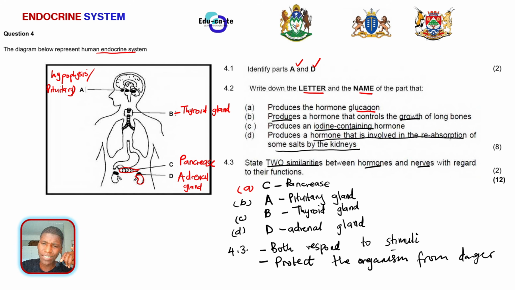Eventually, your muscles will pull out, or maybe you step on a nail, for example. Your leg will pull out from the nail, so that what? So that you can be protected from danger. So basically, both the hormones and nerves do very good protection. They are very good protection mechanisms to protect you from being injured.